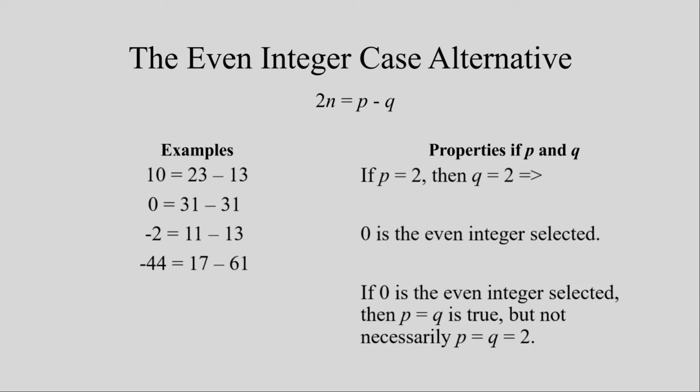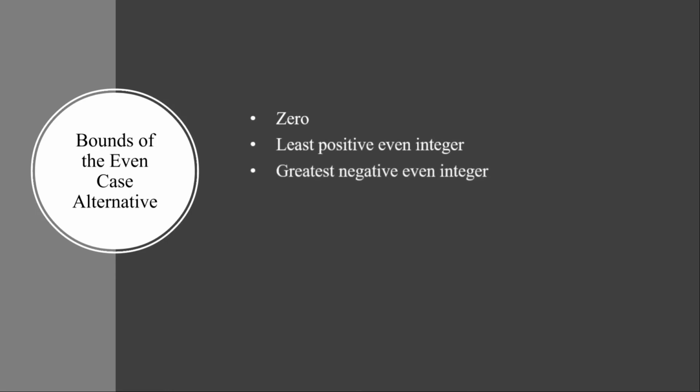For the bounds of the even case, 3 things must be considered: the case of 0, the least positive even integer, and the greatest negative even integer. The case of 0 is taken care of, leaving the cases of the least positive even integer and the greatest negative even integer. Keeping in mind, the defining of the original conjecture's bounds specified only a lower bound, and that may be enough to allow the even case alternative to have the same assumption of an upper bound of its positive even integers as it did in the original even conjecture.